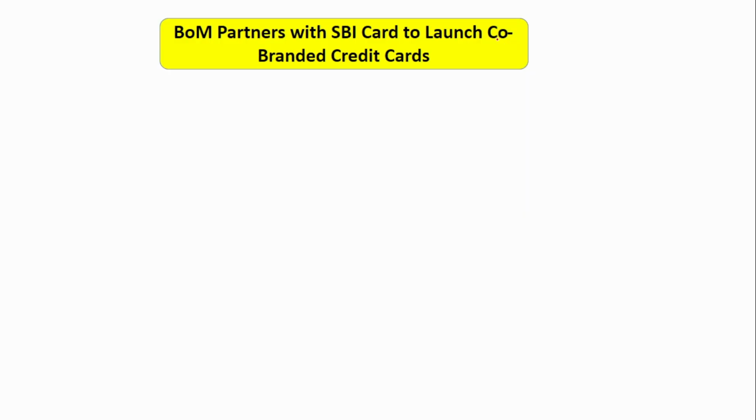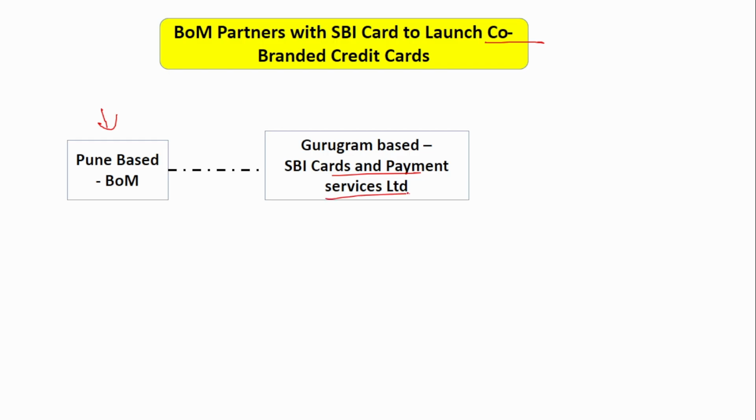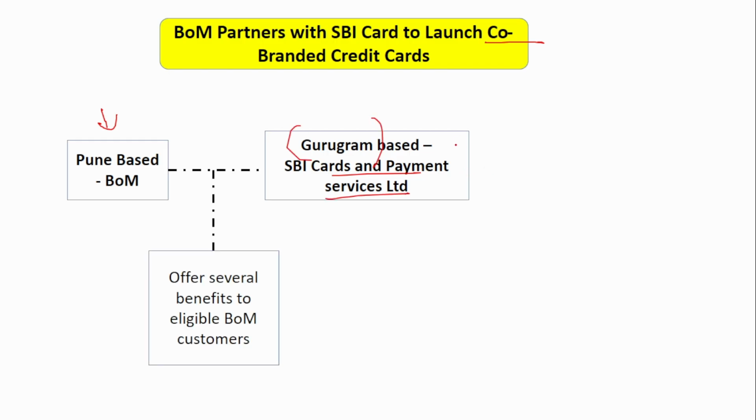The next news is about a co-branded credit card partnership. Here, the Pune-based Bank of Maharashtra has partnered with SBI Cards and Payment Services, which has its headquarters in Gurugram. Together they have launched a co-branded credit card, which will offer various benefits to Bank of Maharashtra customers. The main purpose for card companies to partner with banks is to access that huge customer base. SBI Cards and Payment can sell their cards to the huge customer base of the Bank of Maharashtra. That is the main reason behind the partnership.